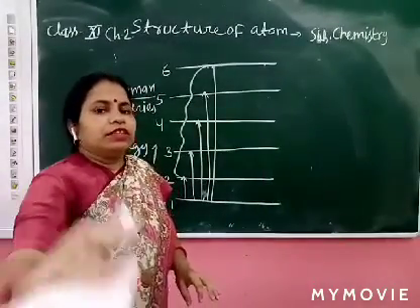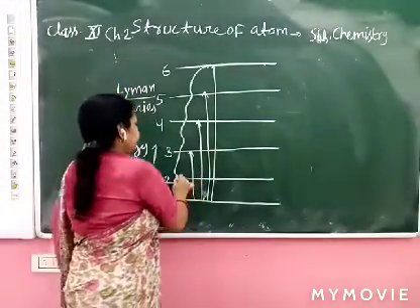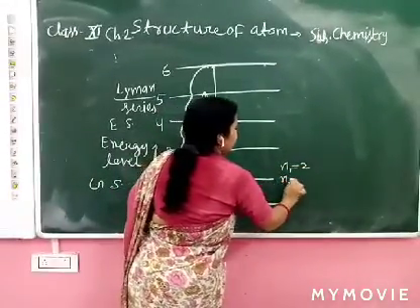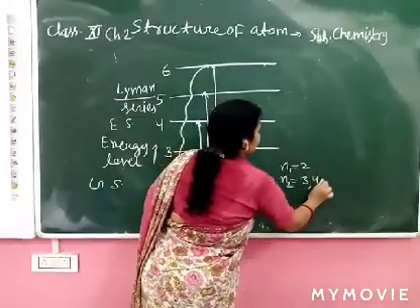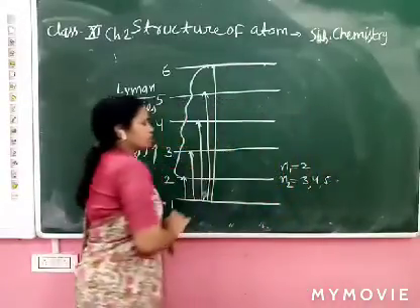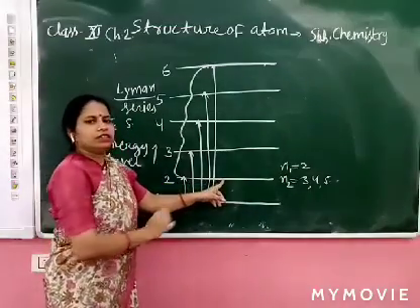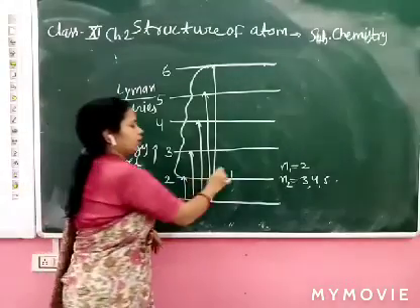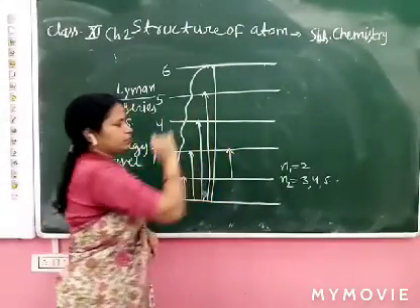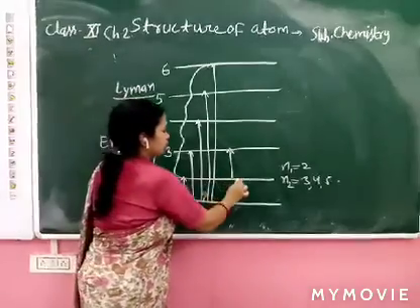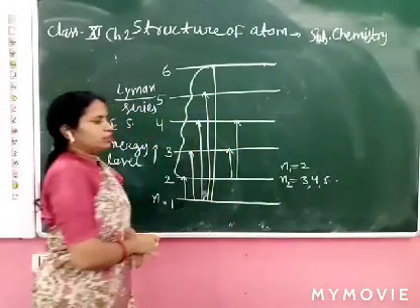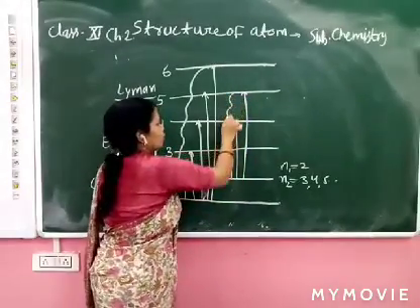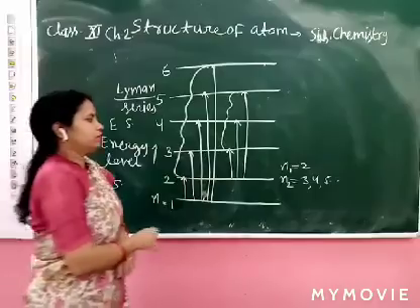And the next point: when n1 equal to 2 and n2 equal to 3, 4, 5, what happens in this condition? Let's see. Suppose the electron's ground state is this. The electron jumps from the third level, 2 to 4, 2 to 5. What is the name of this series now?